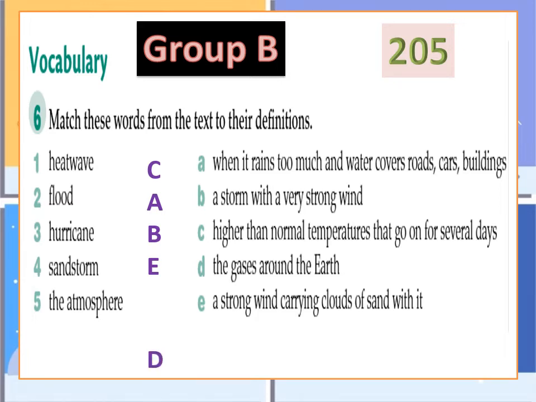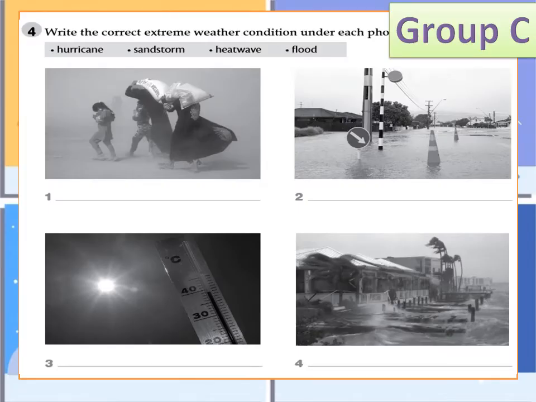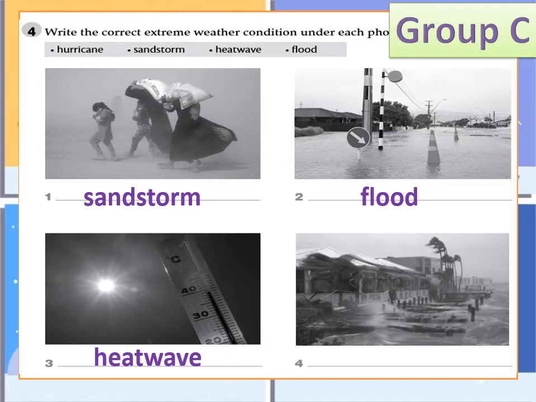The last one, number 5, atmosphere. It's the gases around the earth. Wow, great. Group B. Group C, let's match the word with the picture. Number 1, sandstorm. Number 2, flood. 3, heat wave. 4, hurricane.